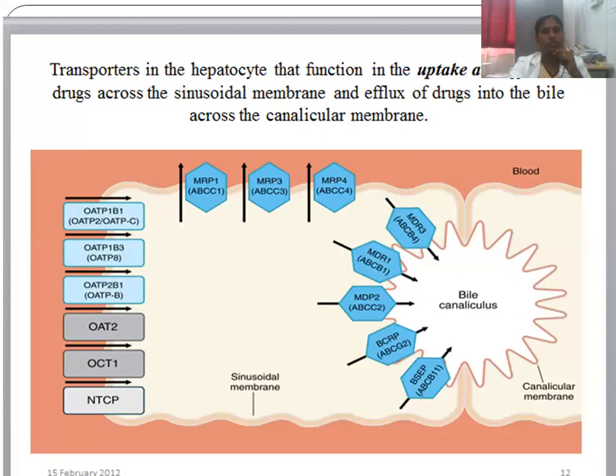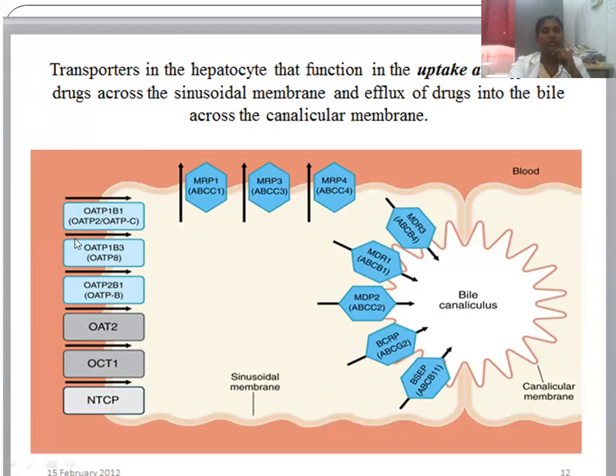This picture shows the transporters in hepatocytes that function in the uptake and efflux of drugs across the sinusoidal membrane, and efflux of drugs into the bile across the canalicular membrane. This is the canalicular membrane and this is the sinusoidal membrane. These are the uptake transporters, like the organic anion transporting polypeptides, organic cation transporter 1, and NTCP.